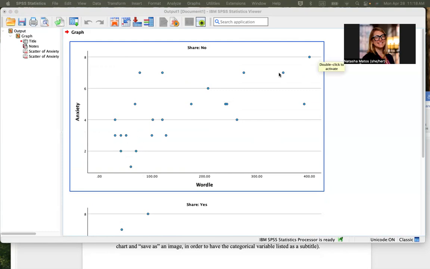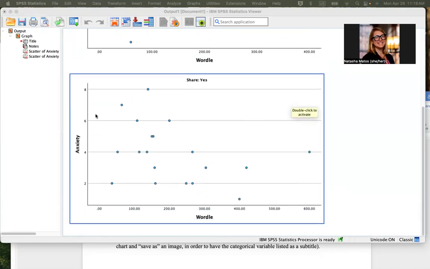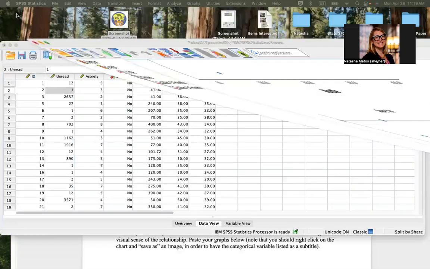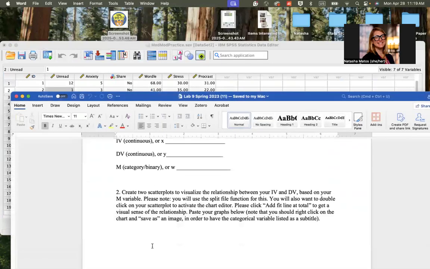So the longer it took them to do the puzzle, the higher their anxiety was. It's almost a little bit opposite for those who did have to share. They were higher the shorter time it took, and then it got lower the longer it took. But again, there's not a clear line, but it looks like maybe something different is happening here. Okay, so now we have a sense of that.